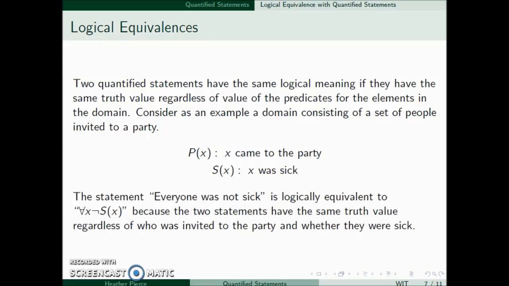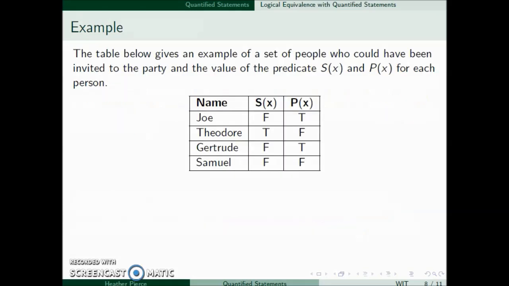So the statement "everyone was not sick" is logically equivalent to, for all x, the negation of S of x. These two have the same truth values regardless of who was invited to the party and whether they were sick. For an example, we have this table that gives a set of people who could have been invited to the party and possible values for S of x and P of x.